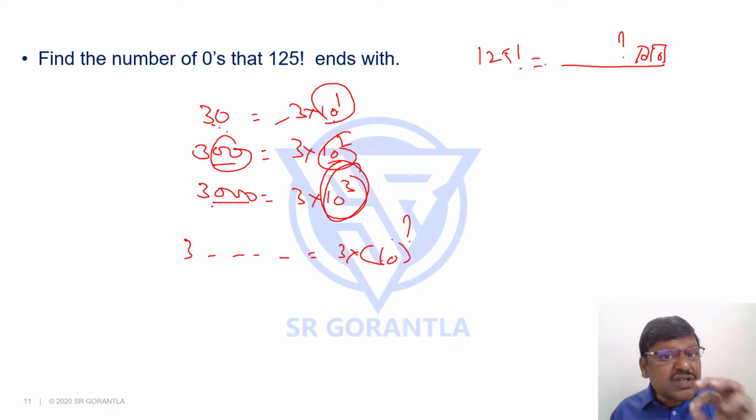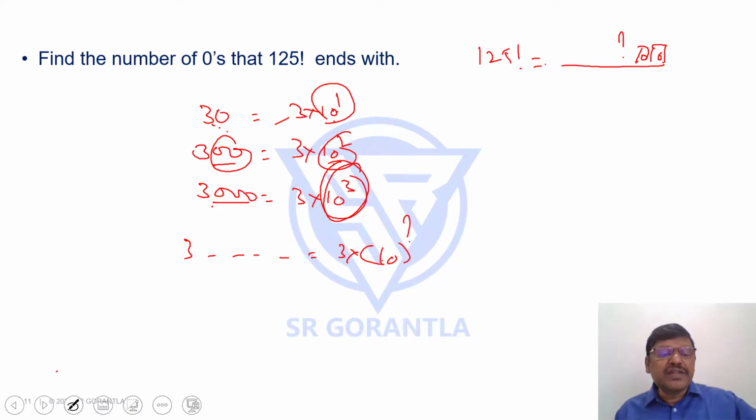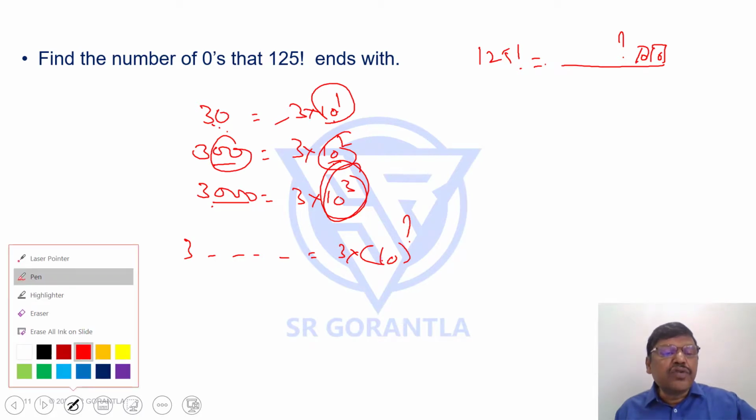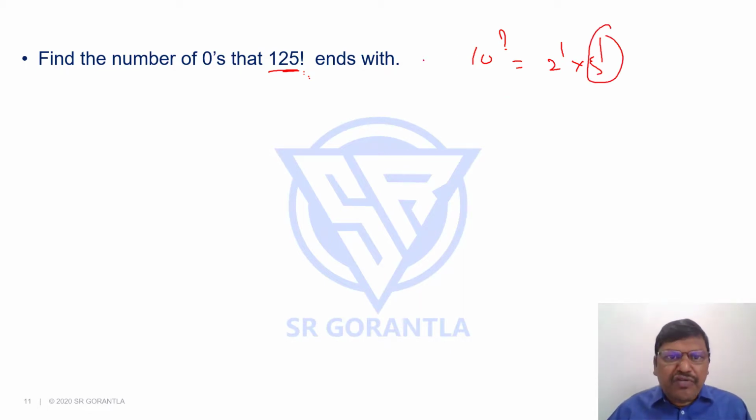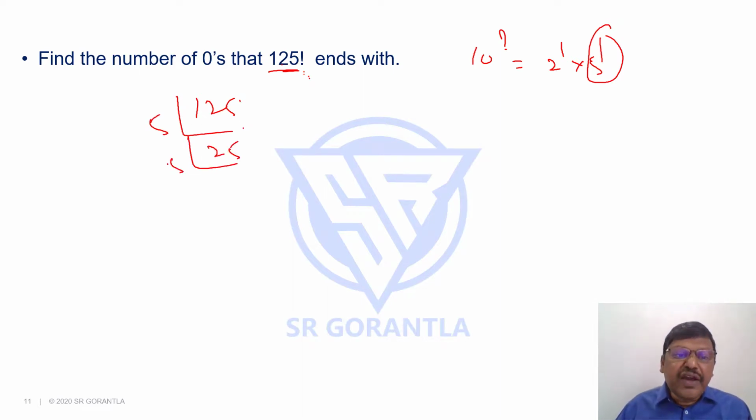So find the number of zeros that 125 factorial ends with is another way of asking you to find the highest power of 10. What is the highest power of 10 in 125 factorial? Students, 10 is nothing but 2 power 1 and 5 power 1. Tell me first of all, what is the power of 5 in here? In 125 factorial, to find the power of 5, divide: 5 goes 25 times, again 5 goes 5 times, again 5 goes 1 time. So what is the power of 5? 25 plus 5 plus 1, how much is it? 31. Power of 5 is 31.